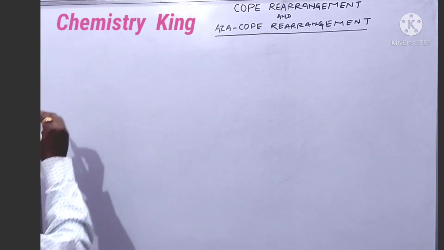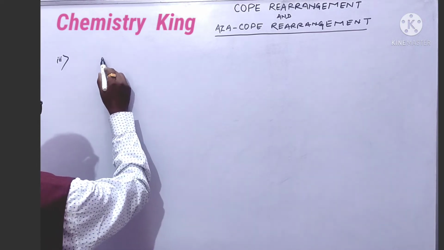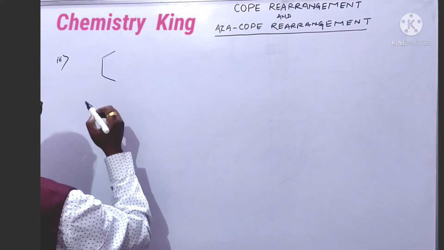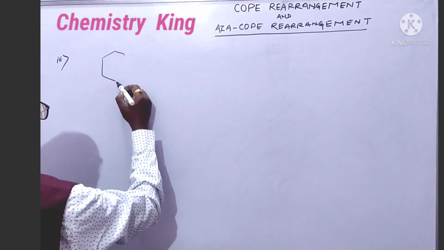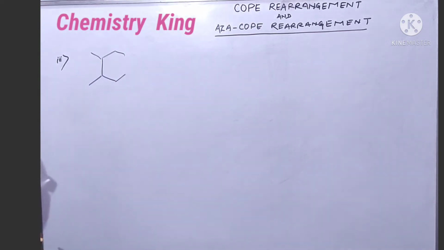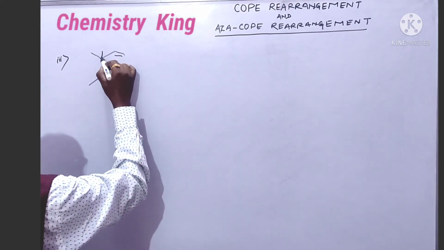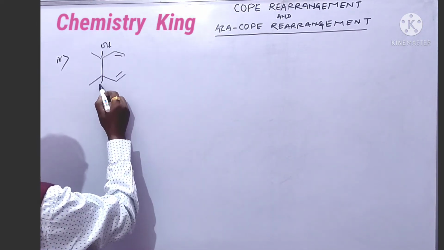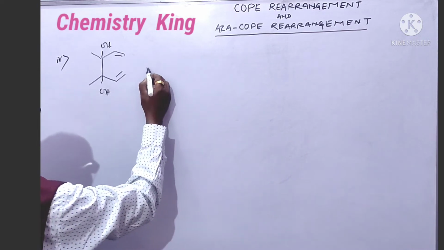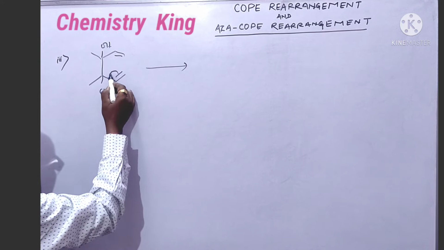Third example. It is methyl. Okay, double bond here, double bond here. It is OH, it is also OH. Okay, what will happen? 3,3 sigmatropic rearrangement will take place.